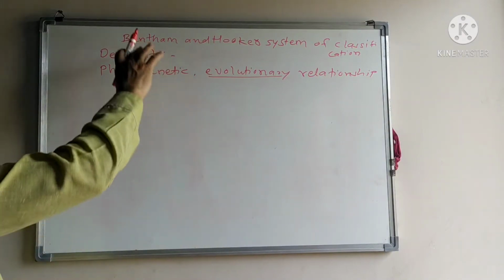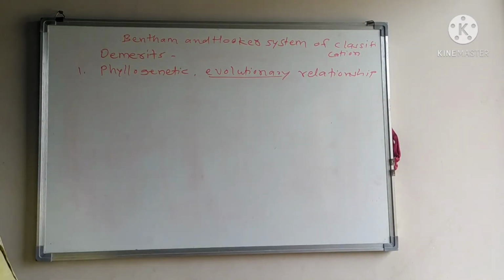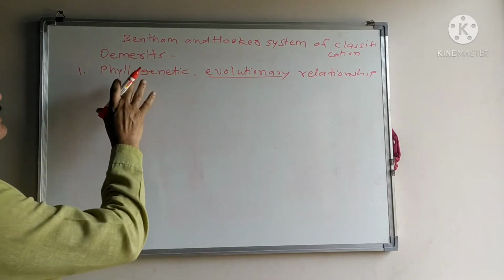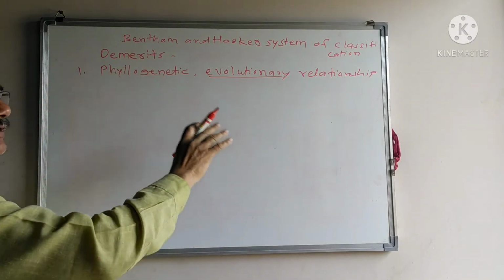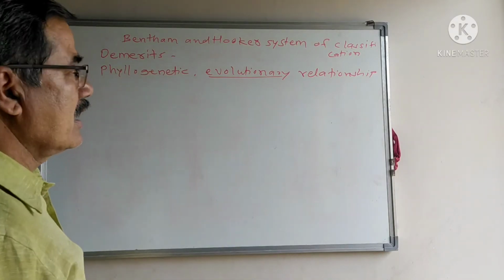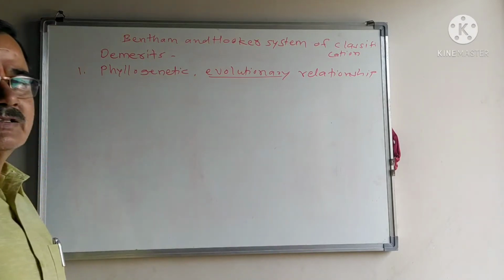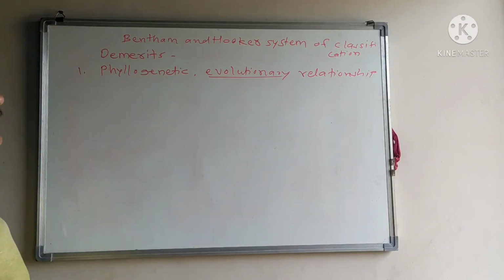This is one of the most important demerits of the Bentham-Hooker system. It is not a phylogenetic one. It does not give the evolutionary trends, and it does not show the relationship between the affinities of these families.